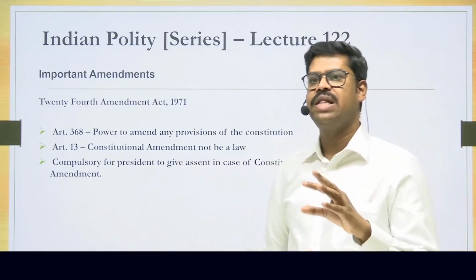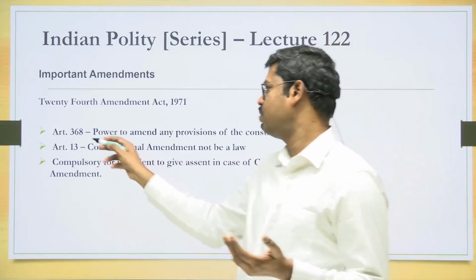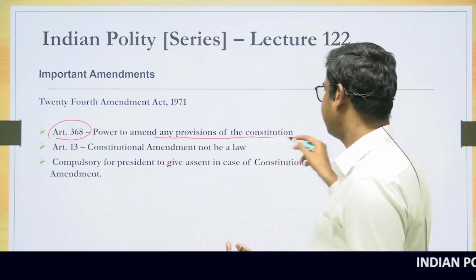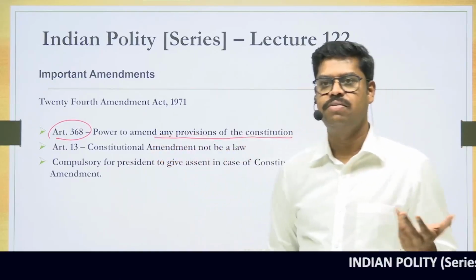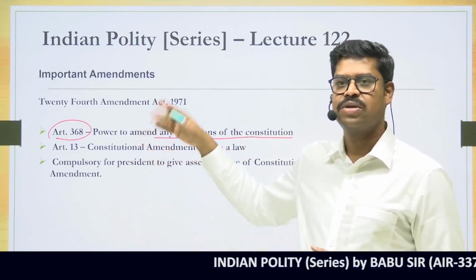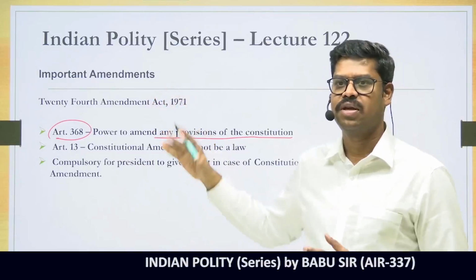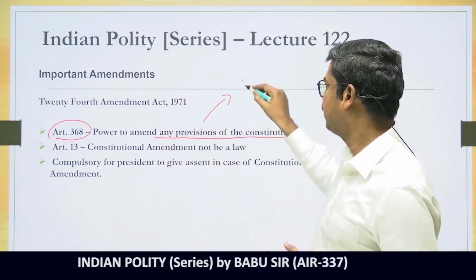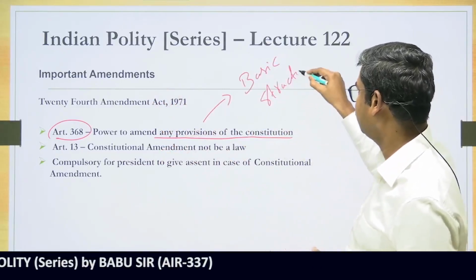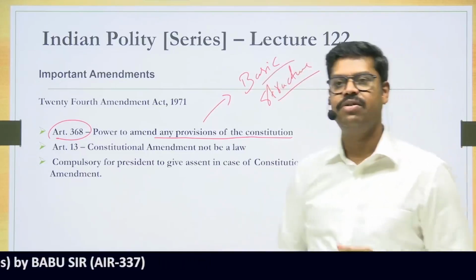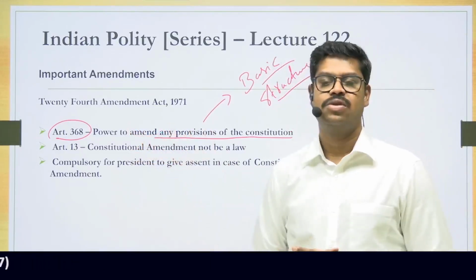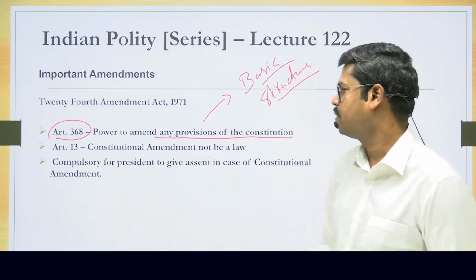So in order to nullify that particular part of the judgment, Article 368 was amended by the 24th Constitutional Amendment Act, and they provided unlimited powers to the Parliament to amend the Constitution. But today this provision does not exist because it was subsequently done away with by the Keshavananda Bharati case, which innovated the doctrine of basic structure. The Keshavananda Bharati case came only in 1973, but even before that, in 1971, this was brought in by the 24th Constitutional Amendment Act.